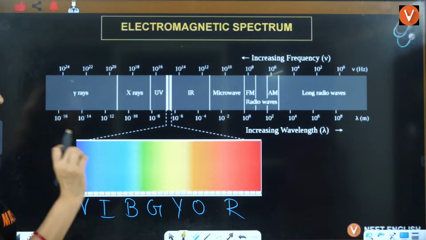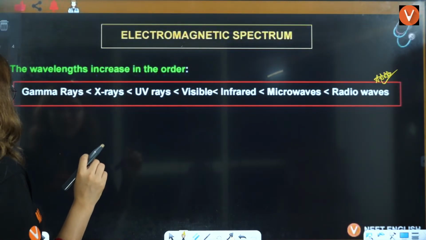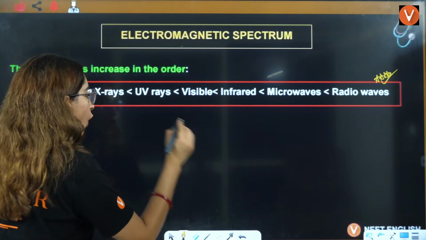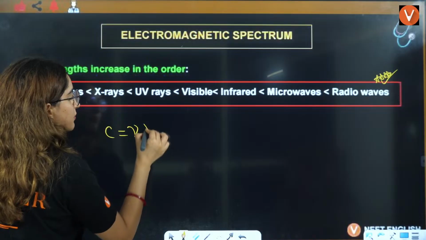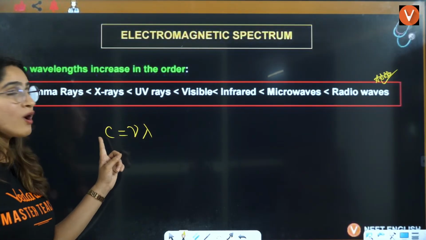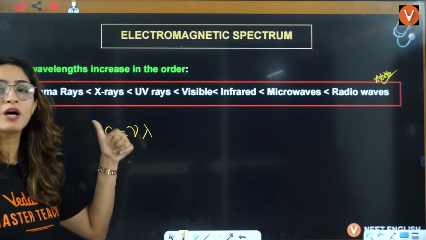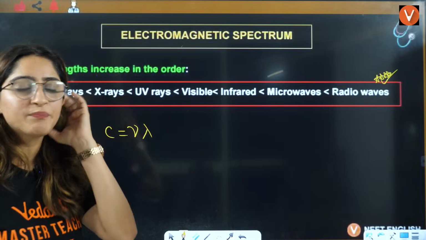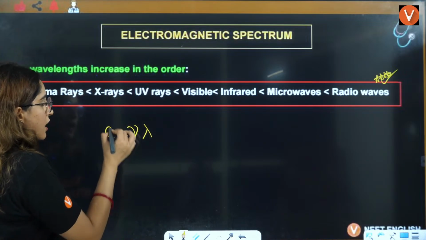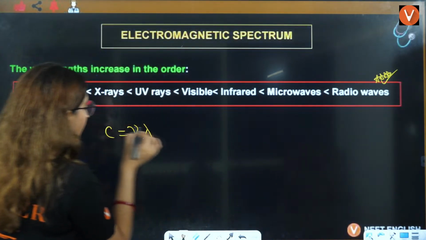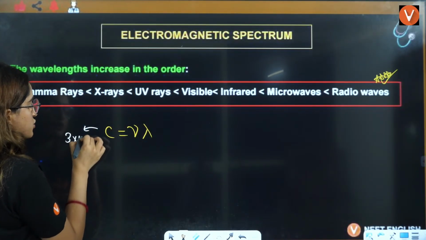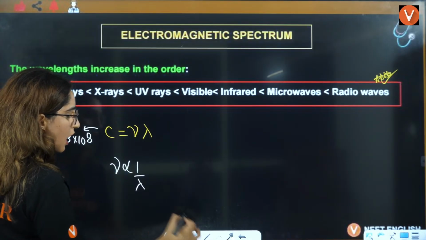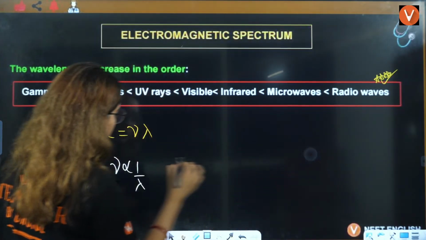So for these things, you need to understand one thing, that I'll just define it here. You need to understand that always c = νλ. Now students, c was the speed of light, ν was frequency, multiplied by λ, that is the wavelength, right? Now, speed of light is constant, that I told you, right? This is 3 × 10^8. So can I say that frequency and lambda are always inversely proportional to each other?